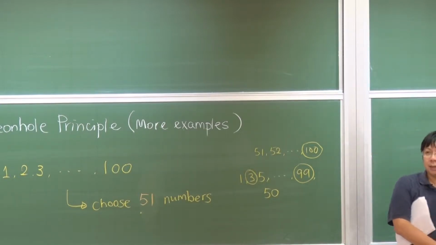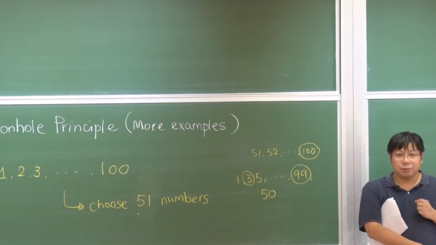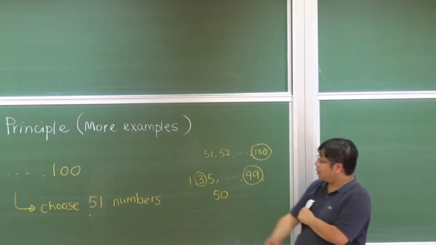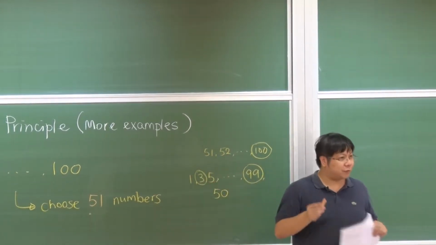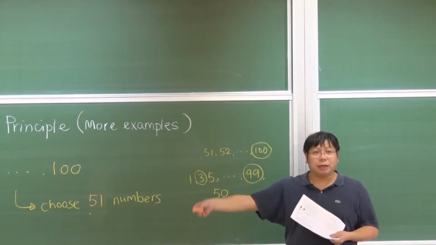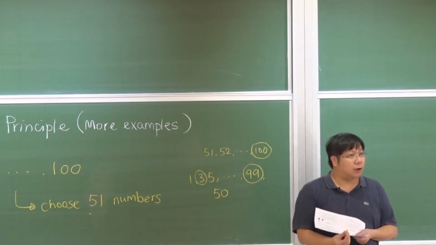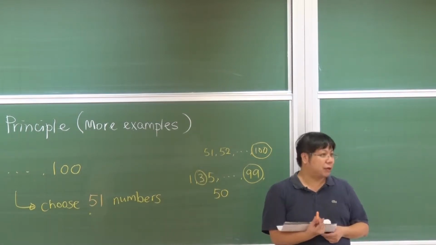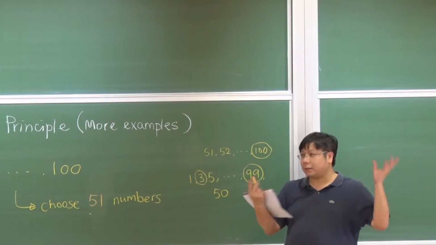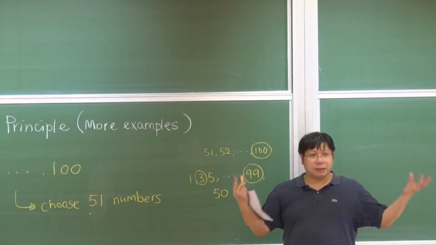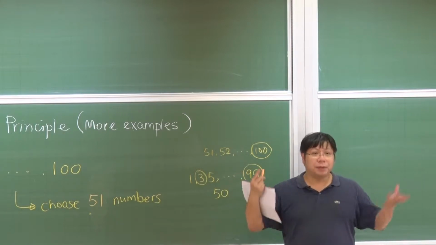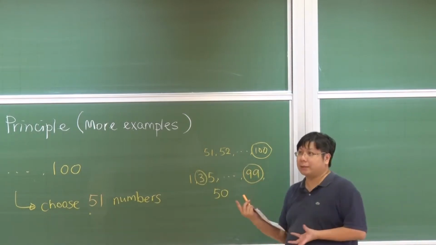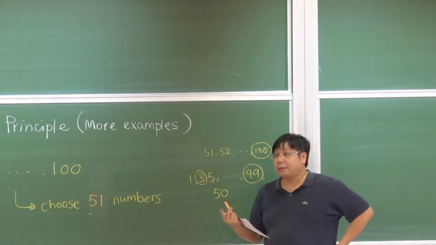The obvious way seems to be that we should use proof by contradiction, right? Because there are too many ways of selecting 51 numbers. If we need to argue them one by one, it takes a long time. So it is much better if we argue this by contradiction. Suppose that we can select 51 numbers and then no one can divide any other. So in that case, 1 should not be selected.